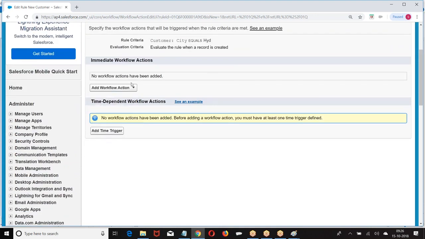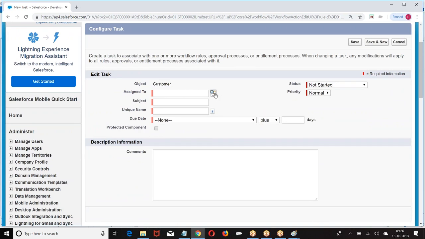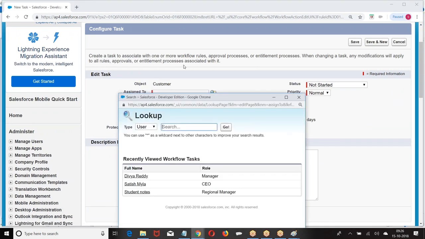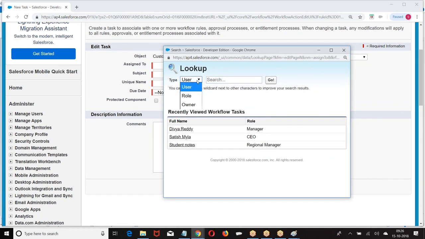So I'm giving it a task. Assign the task to a user, a role, or an owner.